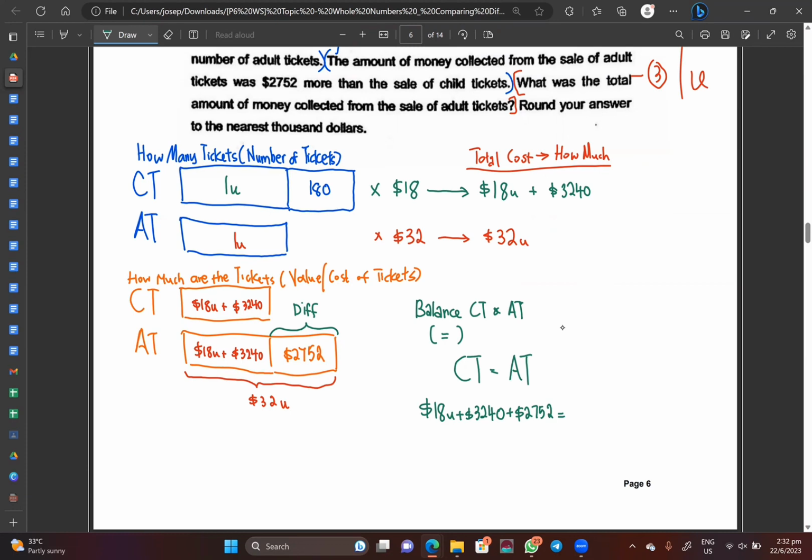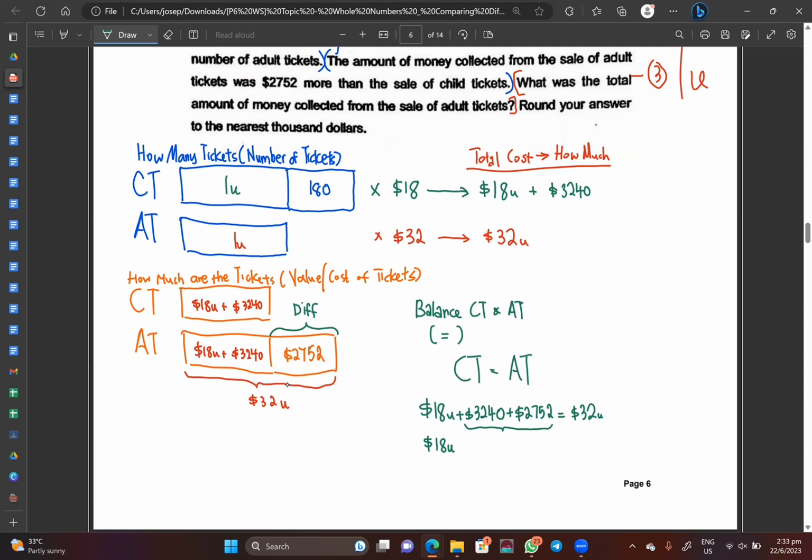Correct now? So for AT, it is simply just $32 unit. Can you see that AT is $32 unit? All right. CT is this one, right? AT is $32 unit. But CT, when I add the 2752, CT becomes $32 unit as well. Make sense? So from here itself, what we can do is we can quickly solve this part first.